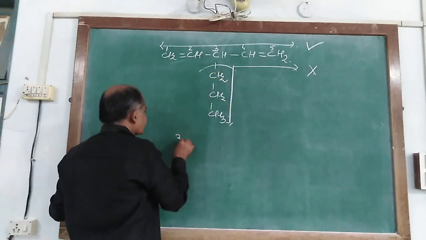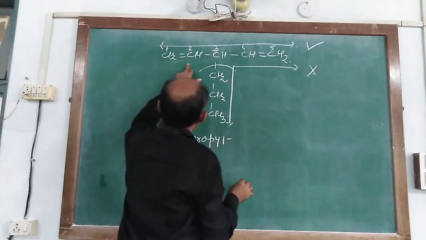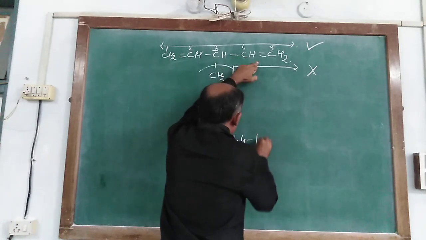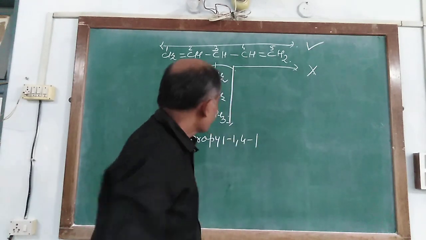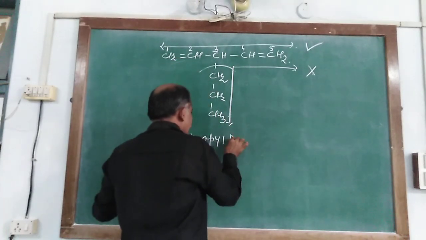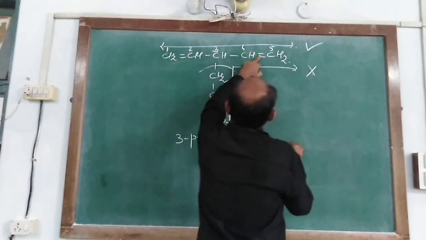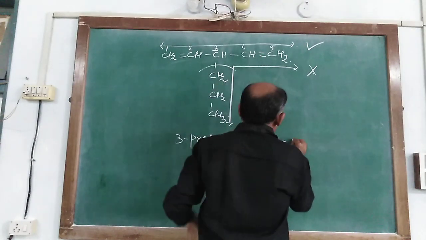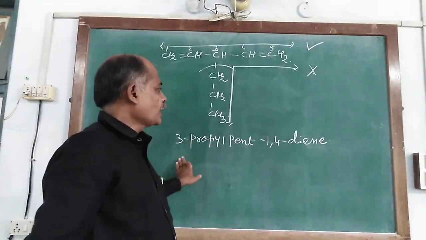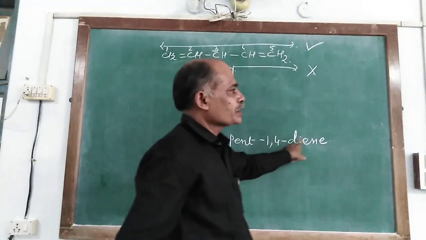So it is written as 3-propylpenta-1,4-diene. This is the IUPAC nomenclature: 3-propylpenta-1,4-diene.